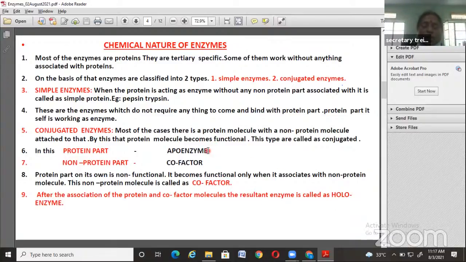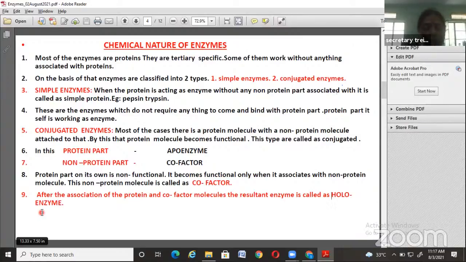One protein molecule associates with the non-protein molecule, and after the association, this whole conjugated enzyme is called holoenzyme. So what is holoenzyme? The association of a protein with the cofactor; the resultant enzyme is called holoenzyme.